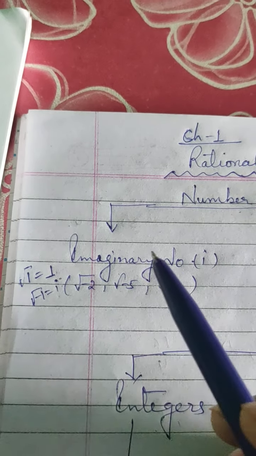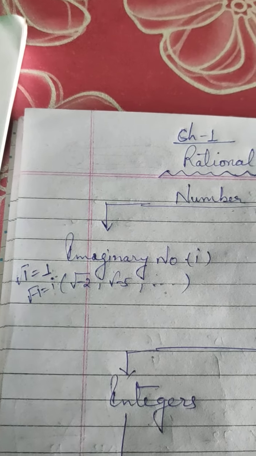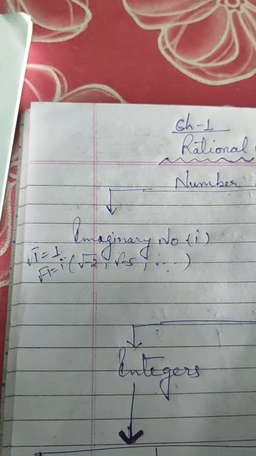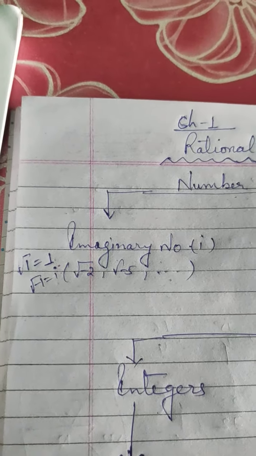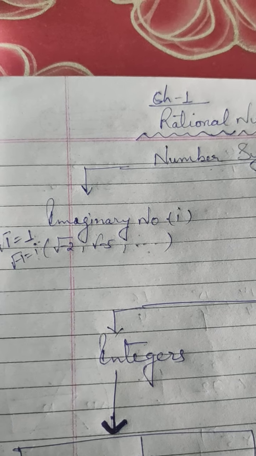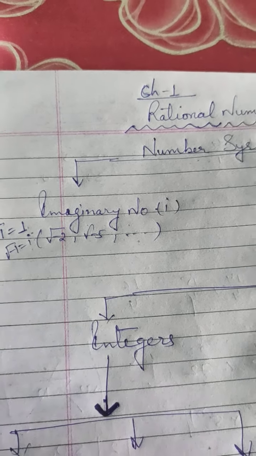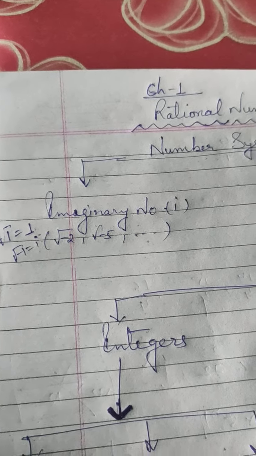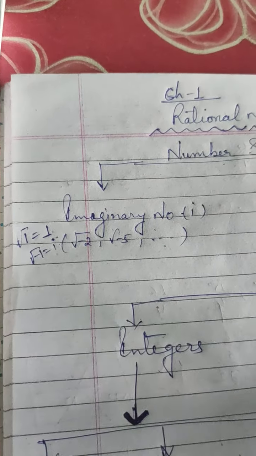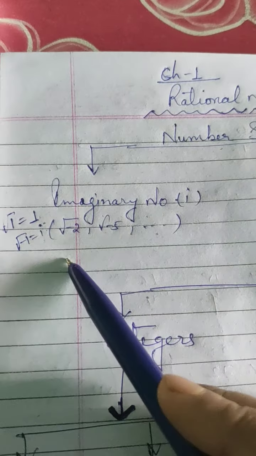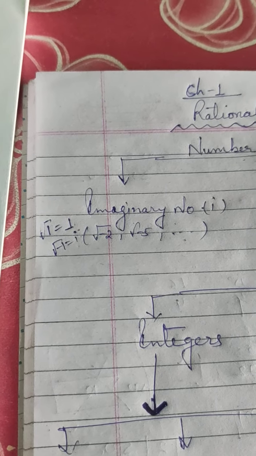These are known as imaginary numbers. Take an example: something you can only imagine, like I wish I could be like Amitabh Bachchan or Virat Kohli or MS Dhoni. That is an imaginary number, a number which doesn't exist.